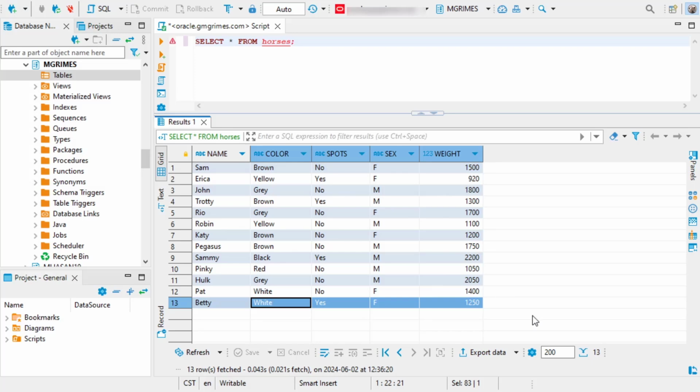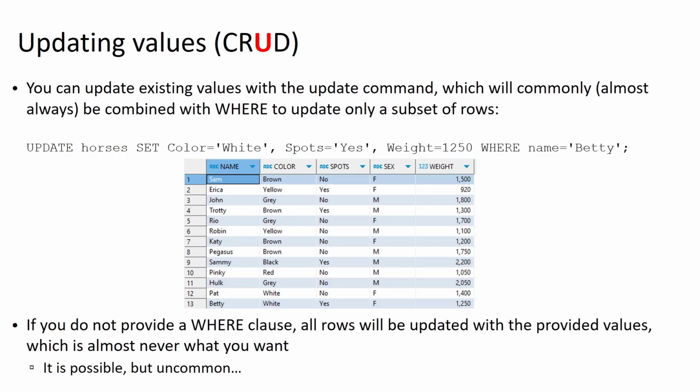Now, if we were to do this update statement without the where clause, it will update all rows in your table, which we'll see some examples of a little bit later in the semester. That is certainly something that is possible to do and occasionally might be what you want to do, but is not commonly what you want to do. So the vast majority of the time when you do an update statement, you're also going to want to have this where clause at the end.